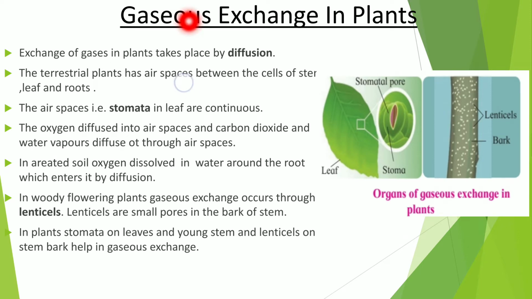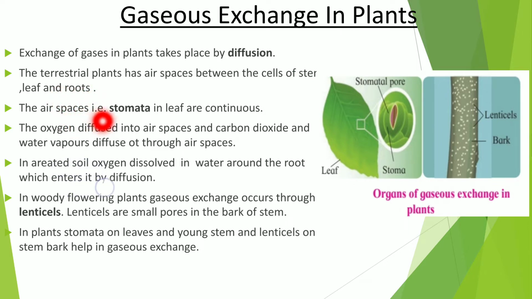Now see gaseous exchange in plants. Exchange of gases in plants takes place by diffusion. So what is diffusion? The flow of materials or substances from their higher concentration to lower concentration we call diffusion. Terrestrial plants have air spaces between cells of the stem, leaf and roots.